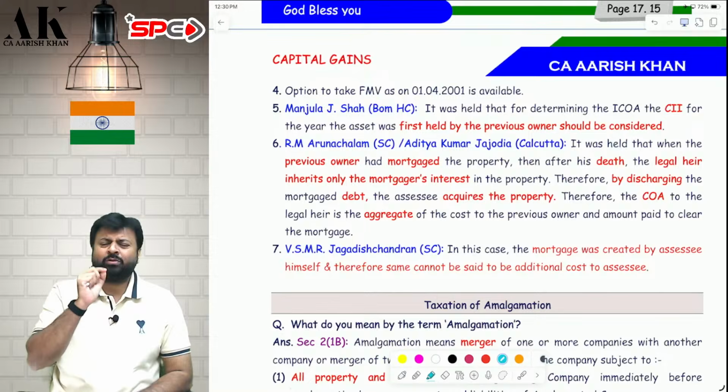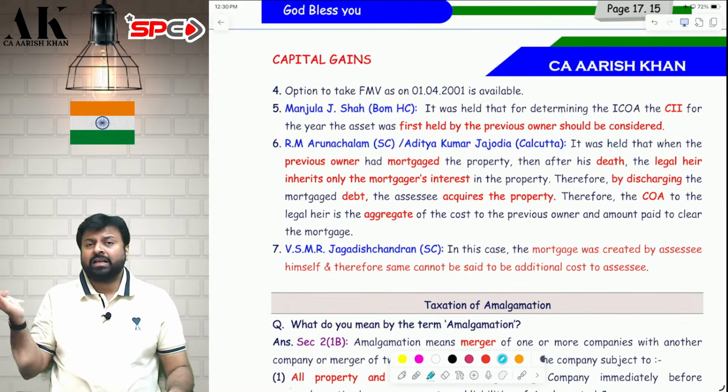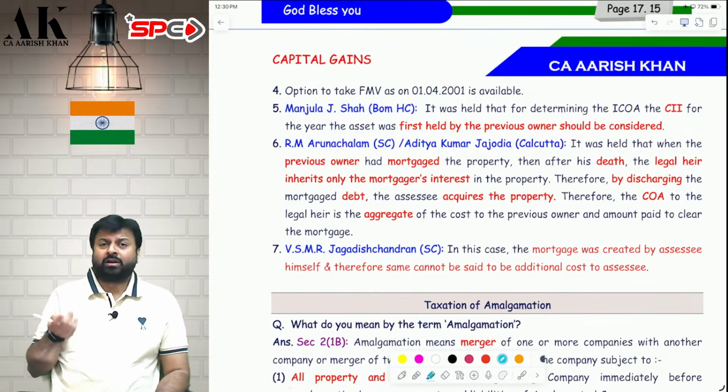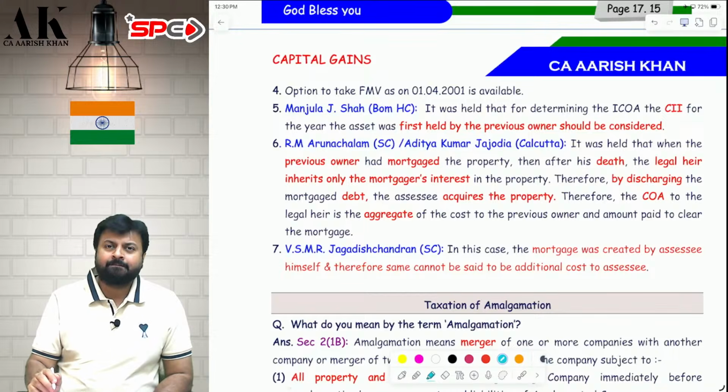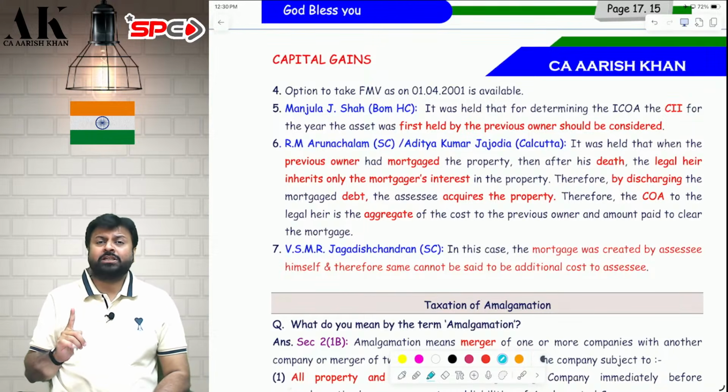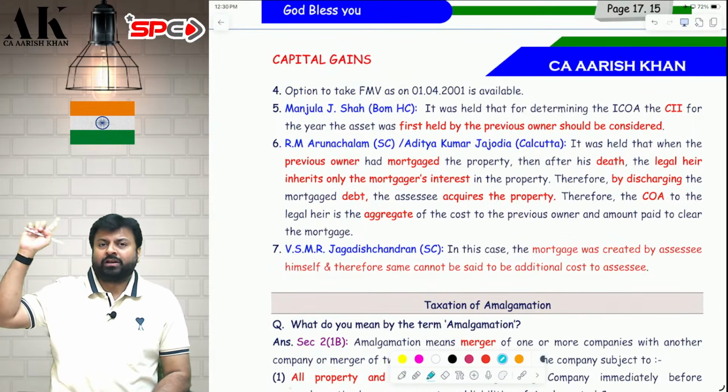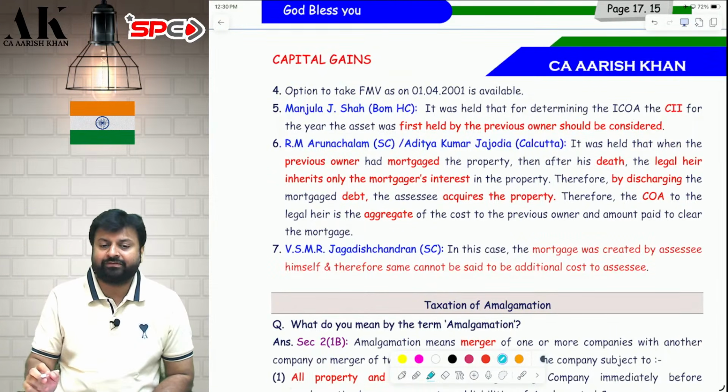Indexation is available only in one case now. In this there are two options. As per the Income Tax Act, you will take indexation of the year in which you received the asset, that is 2022. But as per the Bombay High Court judgment in the case of Manjula Jesha, indexation has to be taken of the previous owner, when your father acquired it, that is 2005.